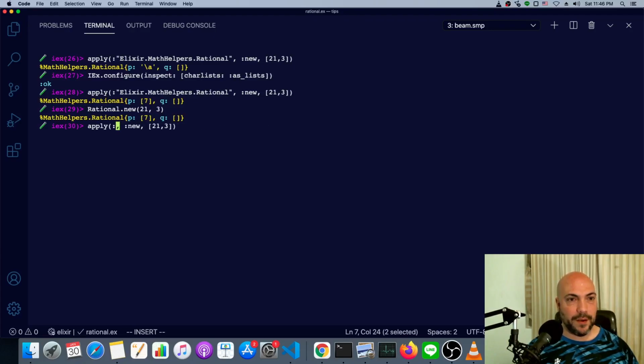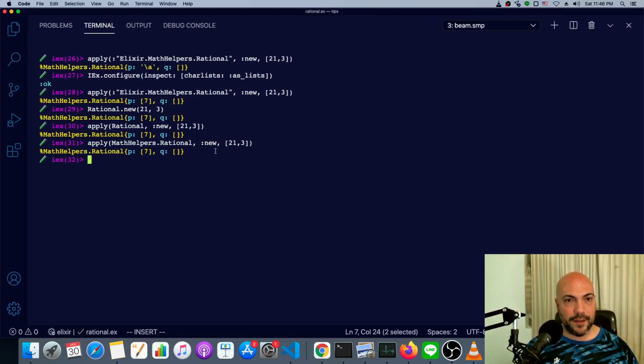So instead of typing all of that, we can just type Rational, since I've aliased it. If I hadn't aliased it, we could type MathHelpers.Rational and the name of the function as an atom, and then the list of arguments. So hopefully this will help you when you're doing some debugging. You may see this kind of thing pop up. And now you know that modules are atoms.